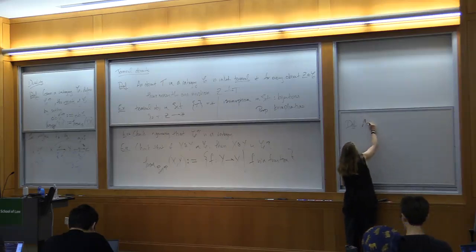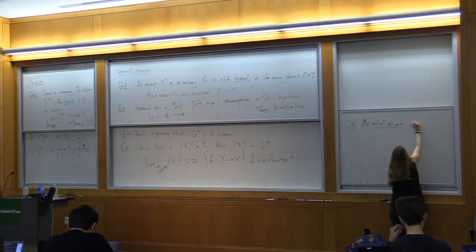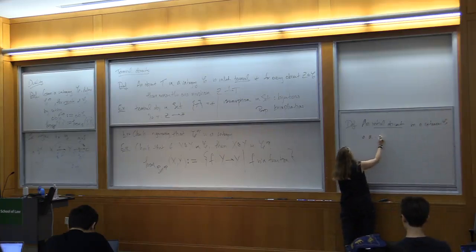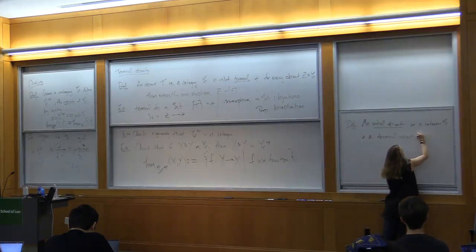An initial object in the category C is defined to be a terminal object, or the terminal object, in C op.